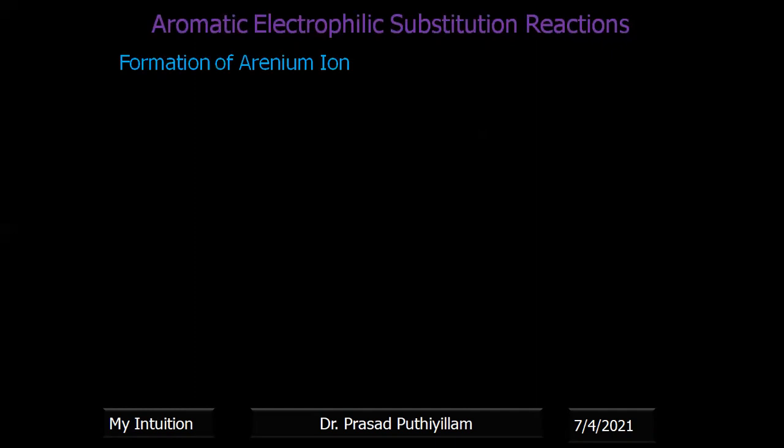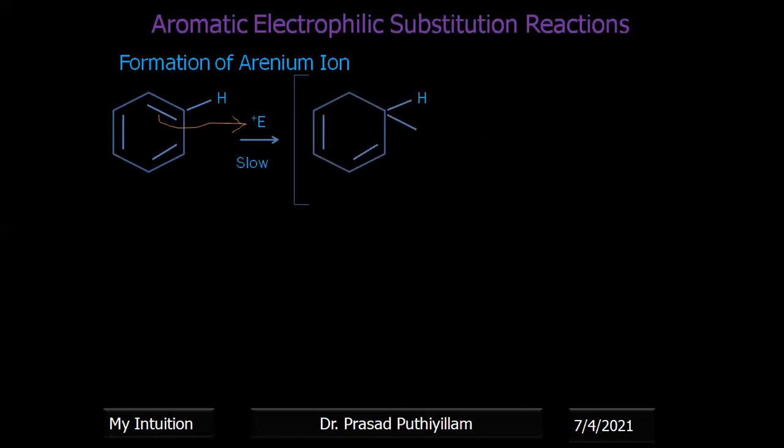Anyhow, the mechanism proposed will always be theoretically proposed, and we need scientific evidences to confirm that this particular mechanism is always followed. So the formation of the arenium ion is explained in this manner. Take the aromatic compound benzene as an example. Then an electrophile E with a positive charge, or anything which can attract electrons or has a deficiency of electrons, we call an electrophile. In a slow reaction, it gives a complex.